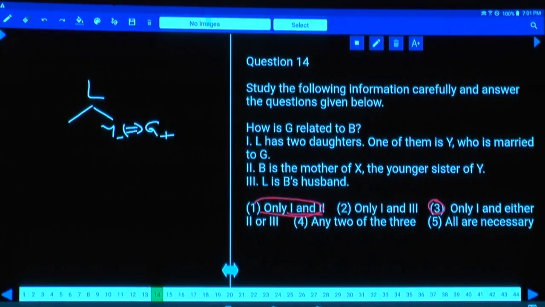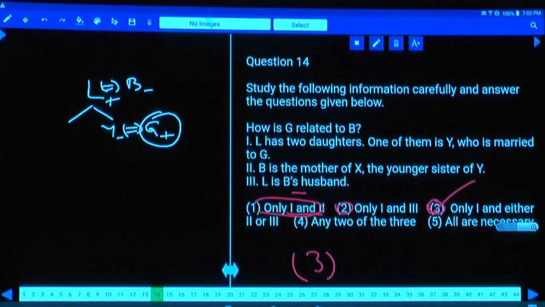Third one, L is B's husband. As L is B's husband, B is a female and L is a male. Then G is B's daughter's husband, again son-in-law. With the help of 1 and 2 I am getting the answer, and 1 and 3 also I am getting the answer. That is 1 and either 2 or 3, choice 3 is the answer. Done?